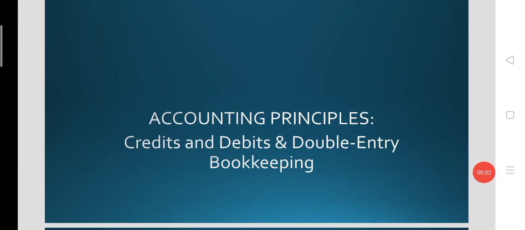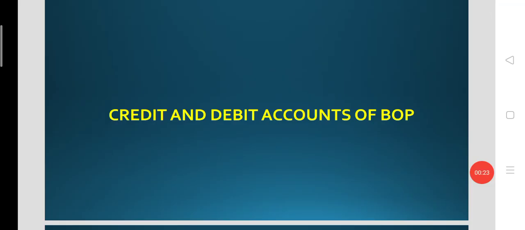While studying the balance of payments of a country, we have to be aware of the accounting principles of the balance of payments. Accounting principles of balance of payments include the credit and debit transactions of the BOPs and double entry bookkeeping of the BOPs. Let's check. First, let us cover the credit and debit accounts of the balance of payments.